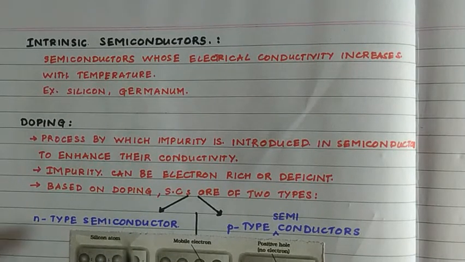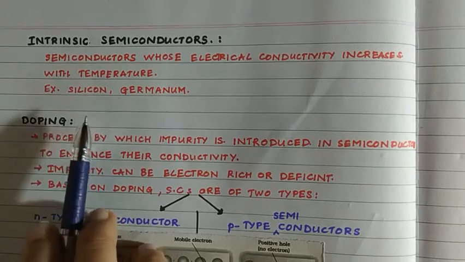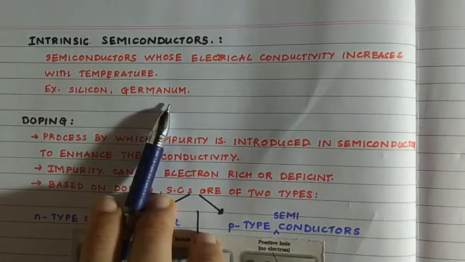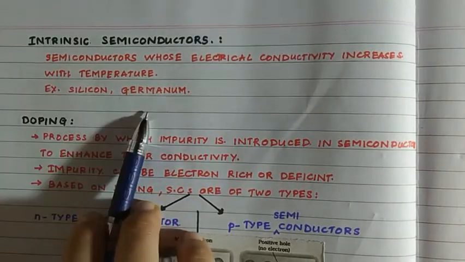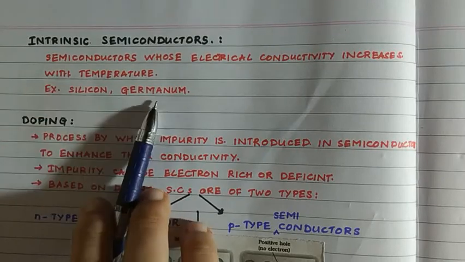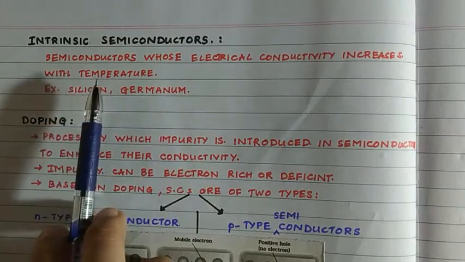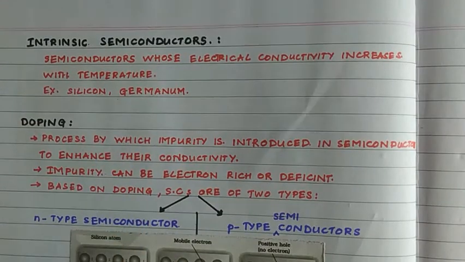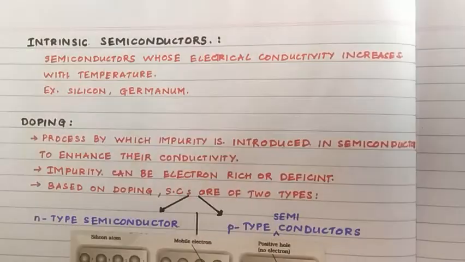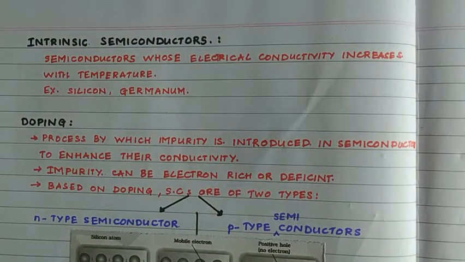Very good examples for this are silicon and germanium. The pure substances such as silicon and germanium, whose electrical conductivity increases with increase in temperature, are called intrinsic semiconductors. Now you have to know one more concept called doping.